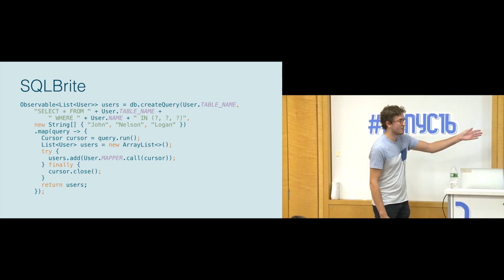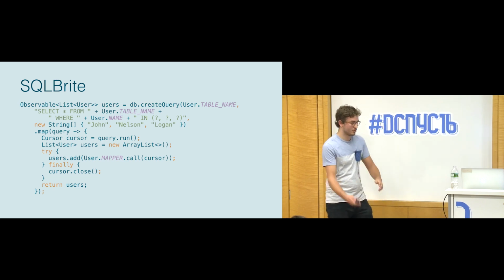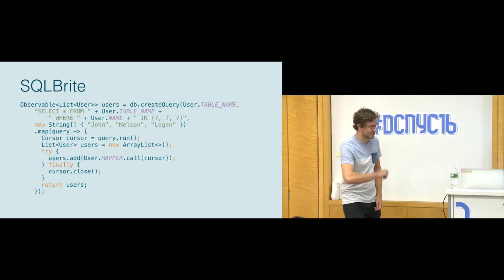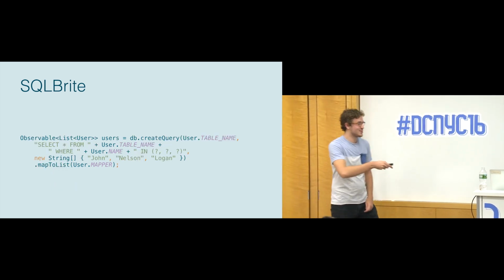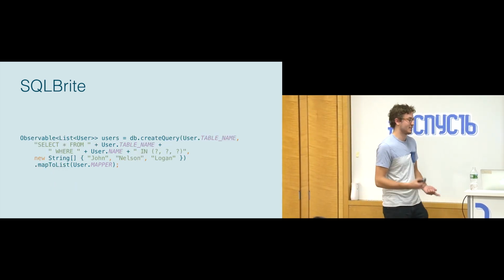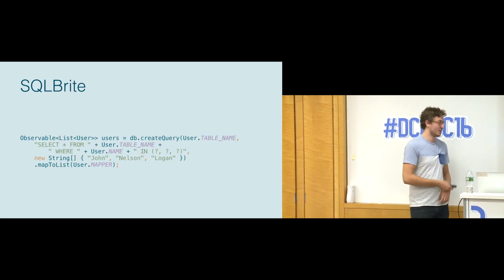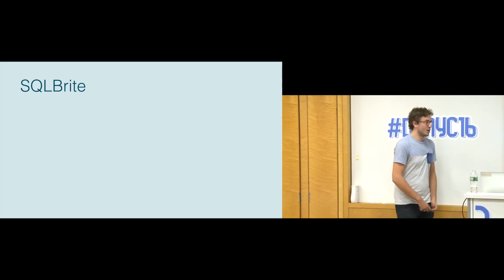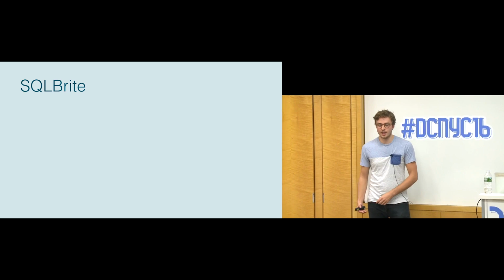We noticed that there was a lot of boilerplate around going through and parsing the users. I just realized I didn't iterate over the cursor. That's okay. But we did turn this into a helper function, so you could easily map to a list, map to a single, and there's also an as-rows function if you want to do a bit more custom behavior. But the object part of it was still nagging at us.